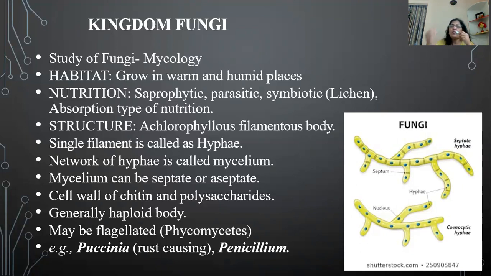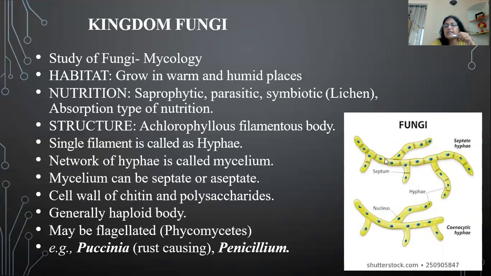When you take out one single thread of that cottony mass, this one single thread is one filament of fungi, which is called hypha. And when we talk about all the hyphae together, that is known as mycelium. So a network of hyphae is known as mycelium. Now, this structure contains numerous cells, but these cells are placed in a linear fashion, as you can see here. This structure is a branched septate hypha.